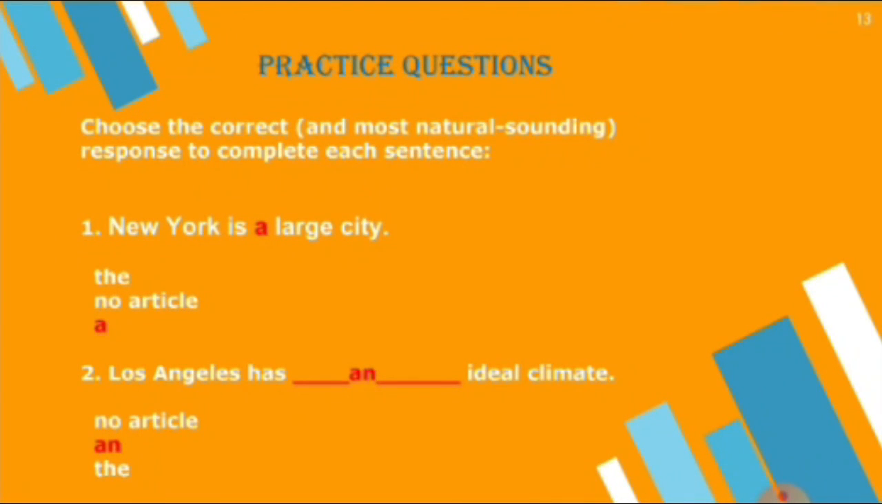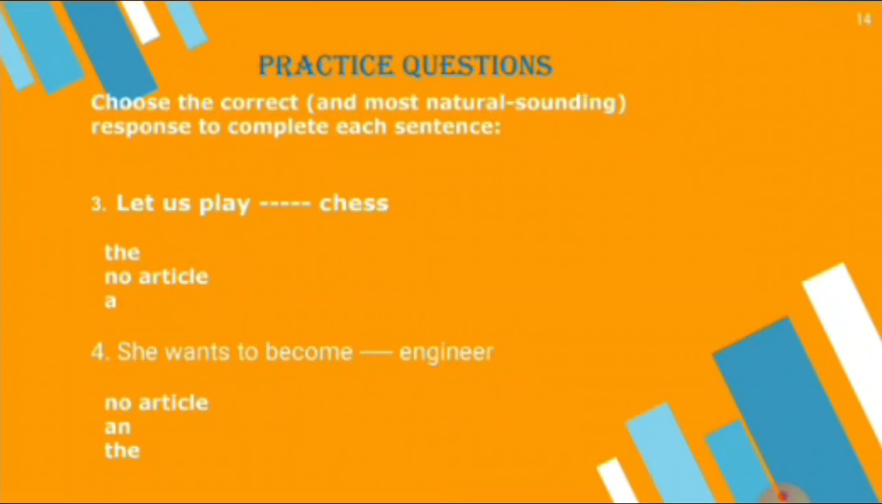Yeah, so the right answer is New York is a large city. A article is there because we talk about some specific New York, and we are giving the description of how New York is. New York is a big city, so we are giving the description here, so article a is suitable. And then Los Angeles has an ideal climate, so there is a vowel sound, so we use an article. Next is let us play dash chess.